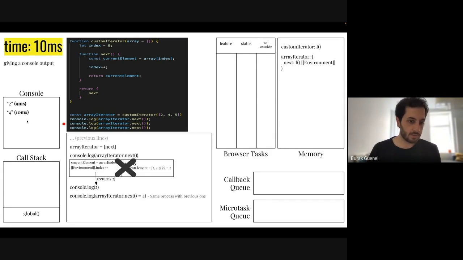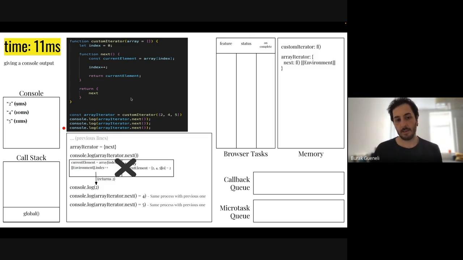We will continue doing this again and again, and we will call arrayIterator.next. It will do the same thing. It will just create the execution context of this function, and then it will run code line by line. Since it has the index inside of its backpack, which was updated before, it was increased to 1, so it will start from 1 this time, and it will get the second element of the array that it has in its backpack. So this will be 4 this time, and the next time it will be 5.